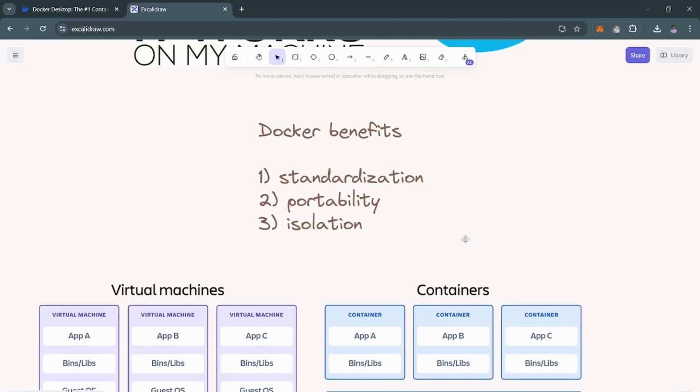Now we know containers. But what is an image? A Docker image is a read-only template that contains everything needed to run an application, including the application code, libraries, dependencies, and all of these things. And Docker containers are actually Docker images at runtime.